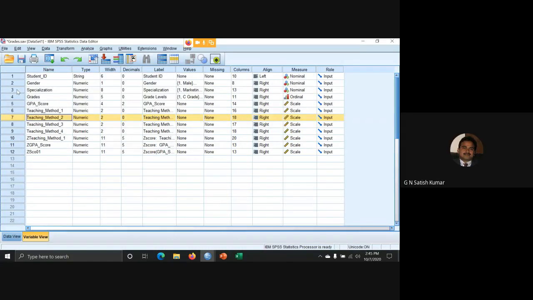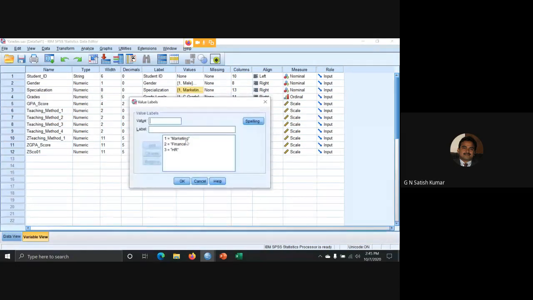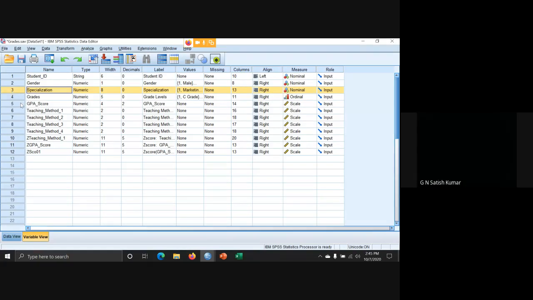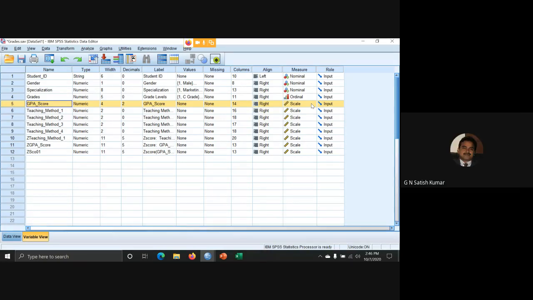You can see specialization is nominal data, where we have marketing, finance, and HR. Only one variable. This is called the independent variable. GPA score is called the dependent variable. Always, a dependent variable should or must be scale data. If your sample size is more than 500 or around 500, you can use ordinal data also.